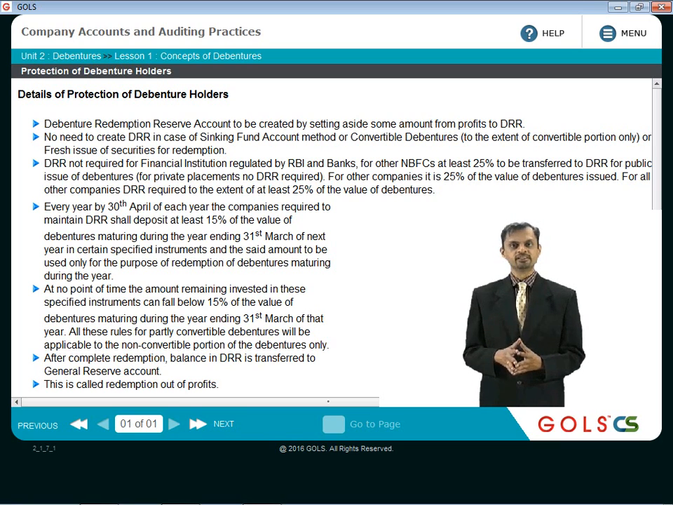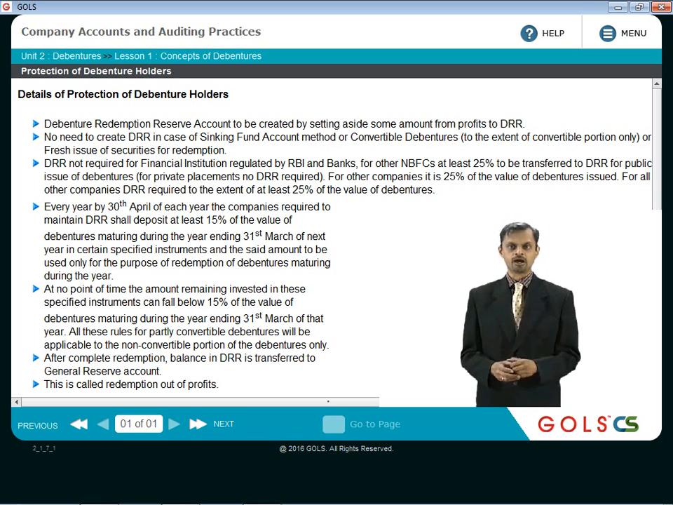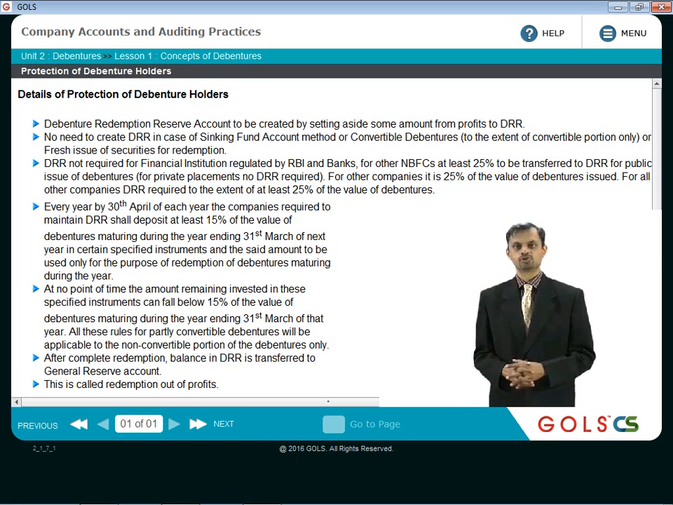For other companies, it is 25% of the value of debentures issued. For all other companies, DRR is required to the extent of at least 25% of the value of debentures. So everywhere else it is 25%. The only exceptions are financial institutions regulated by RBI and banks, where DRR is not required. And if the debentures are privately placed by NBFCs, then DRR is not required. But otherwise, in the other cases, 25% is the minimum amount required to be kept in DRR before the redemption of debentures happens.